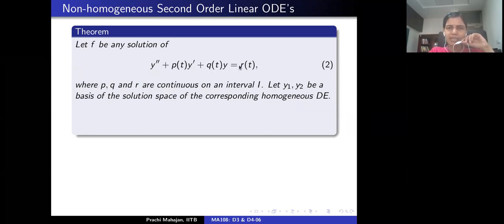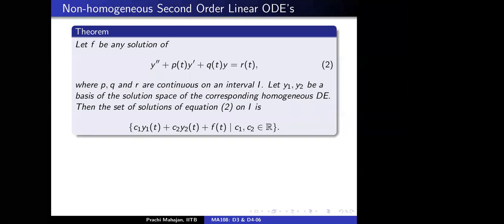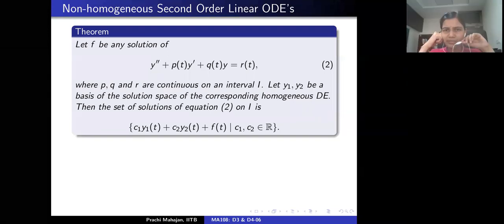Recall what that means: R is 0. Suppose that y1 and y2 are two linearly independent solutions of the associated homogeneous differential equation. Then one can write down the entire solution space of the non-homogeneous differential equation.